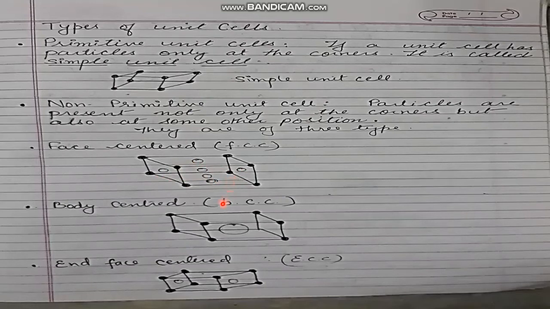The next one is the body-centered unit cell, or BCC. Here the particles are present not only at the corners but also at the center of the unit cell. In the third type, the particles are present at the corners as well as at the centers of two opposite faces, either left and right, up and down, or front and back. That type of unit cell is known as the end-face-centered unit cell.